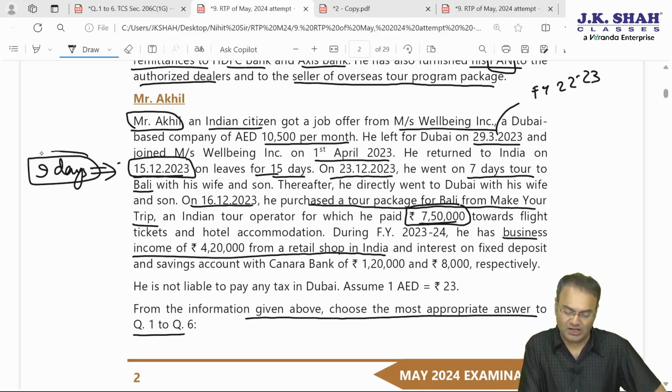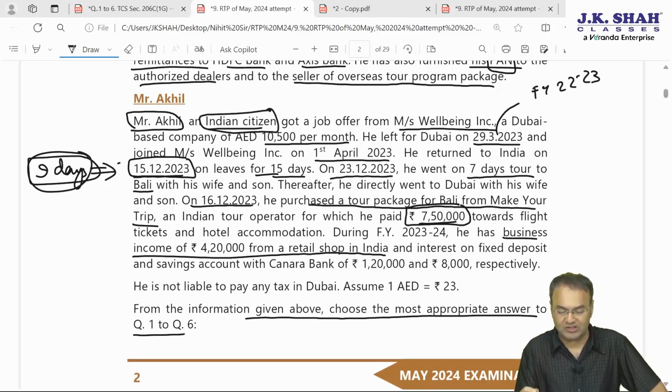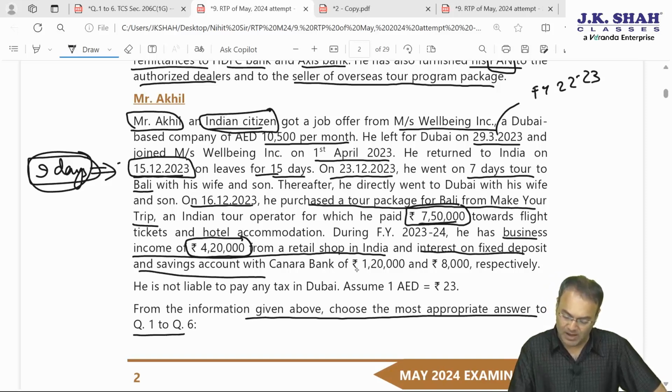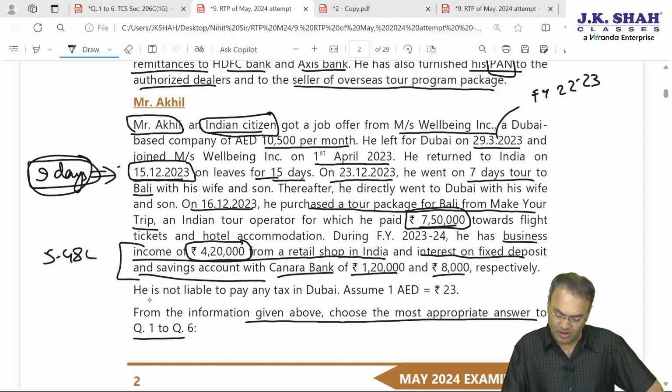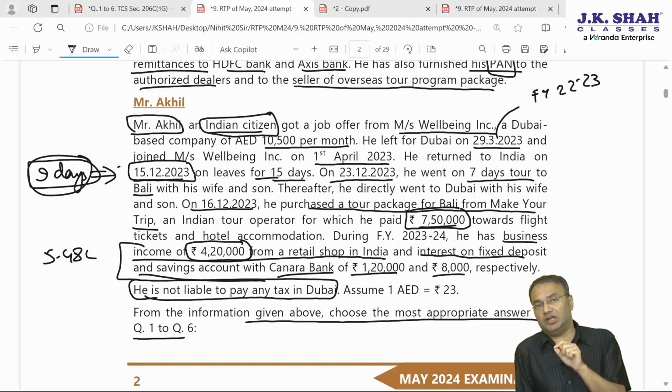He is present in India for 9 days, which we calculated. Under this category, the person should be a citizen of India, which he is. He should not be liable to tax in any other country. And the third condition is that his Indian income should be more than 15 lakh. Let's calculate. Indian income right now is 4,20,000 from business, plus interest on fixed deposit and savings account with Canara Bank. Interest on FD is 1,20,000 and 8,000 rupees is the Canara Bank savings account interest. So that makes it 1,28,000. Total right now is 5,48,000. He is not liable to pay tax in Dubai.